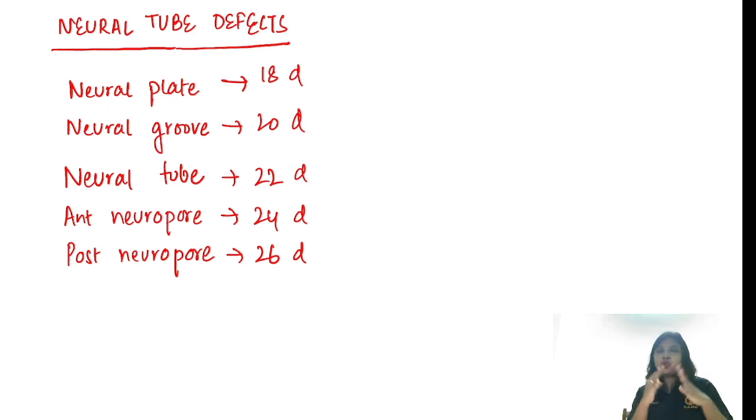When the anterior neuropore fails to close, we have neural tube defects. Again, when the posterior neuropore fails to close, we have other neural tube defects like spina bifida, meningocele, and myelomeningocele, where there is a protrusion. In myelomeningocele, there is a protrusion of CNS parts like the meninges. Even the brain can herniate down. In anterior neuropore failure, there is absence of formation of the cranial vault. So you need to remember these days of gestation.